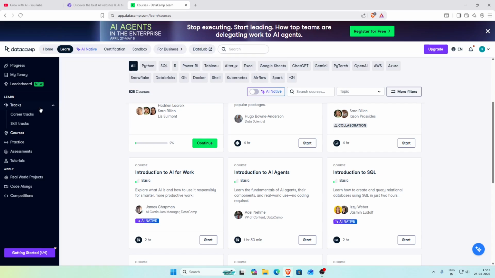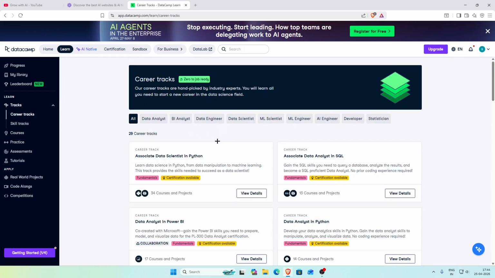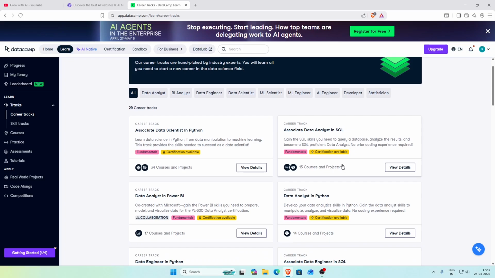There is one more thing called career tracks. If you already have a mind, if you want to be a data analyst, you can go ahead and do this career track based on associate data analyst in SQL. And in this, you get a cumulative 13 courses selected for this career track. So what it means is that you have to complete these 13 courses, and once you complete these 13 courses, you get a certification called Associate Data Analyst in SQL. So this is one example. It's on you which career track you want to do.